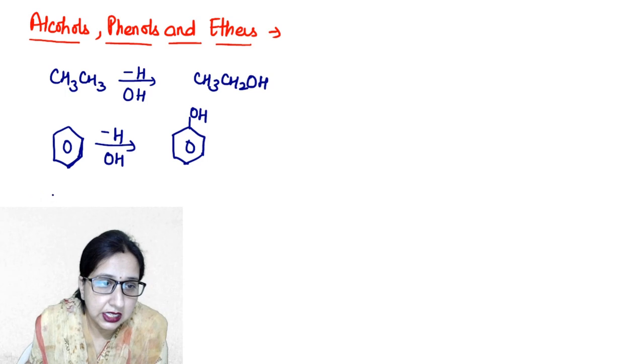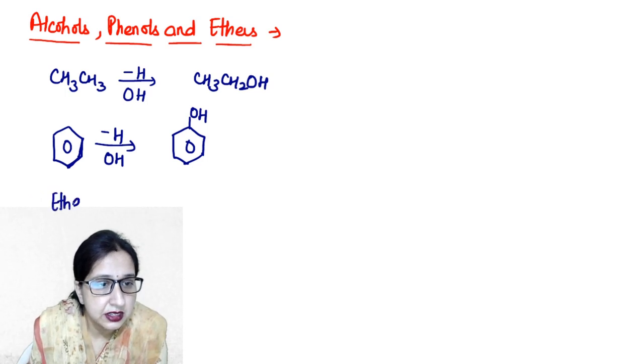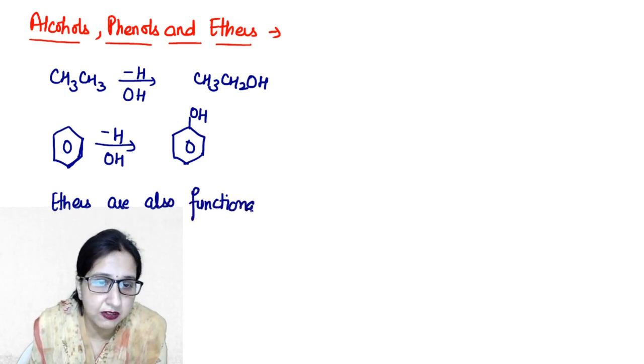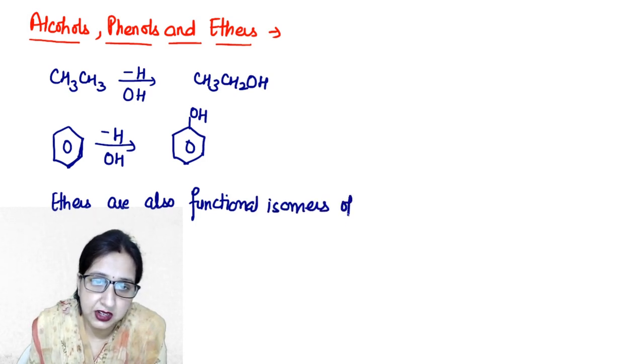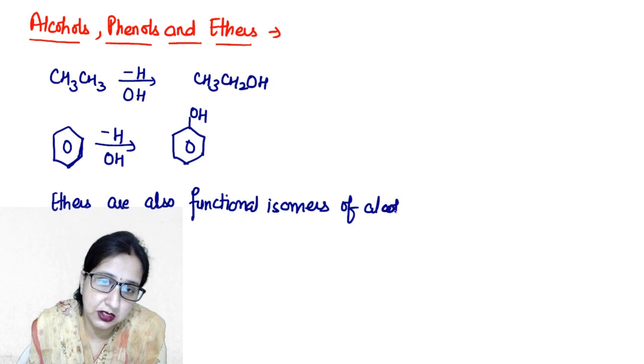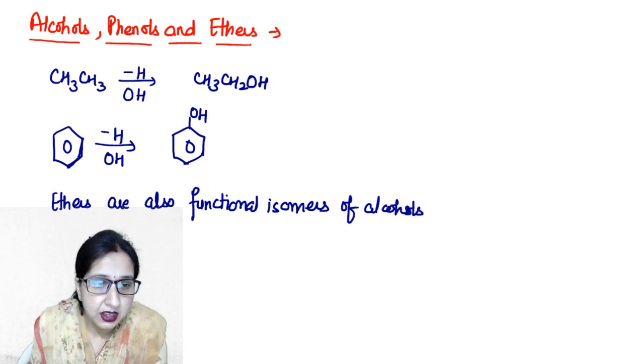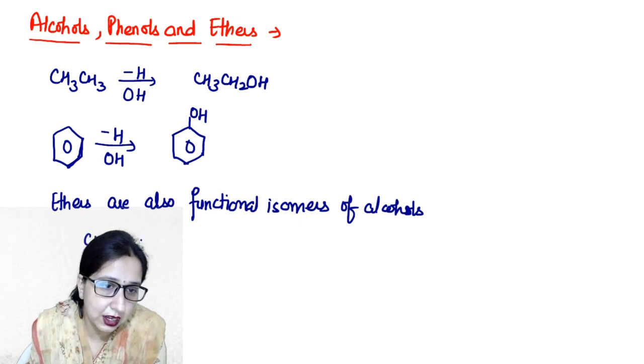Ethers are also functional isomers of alcohols. Functional isomers of alcohols means this is our any alcohol.